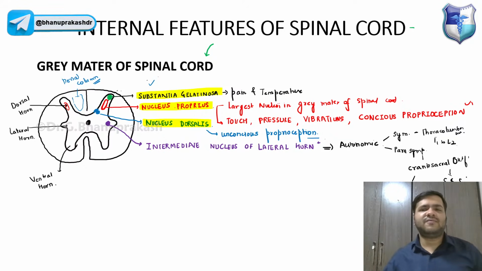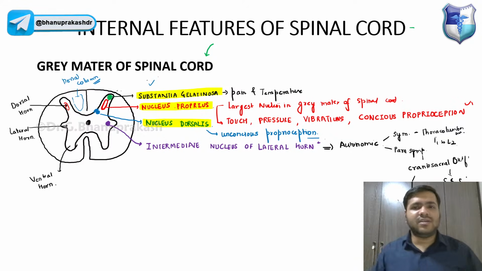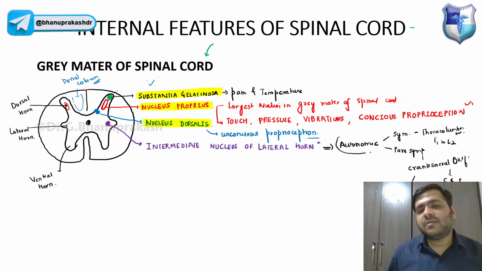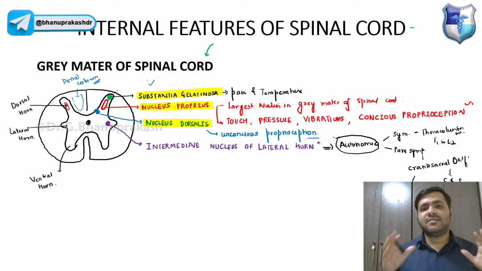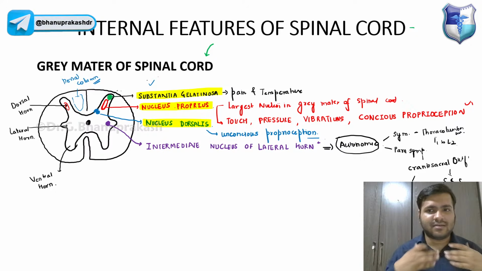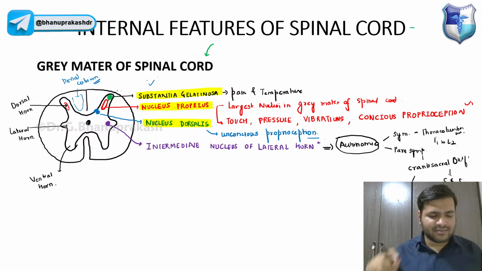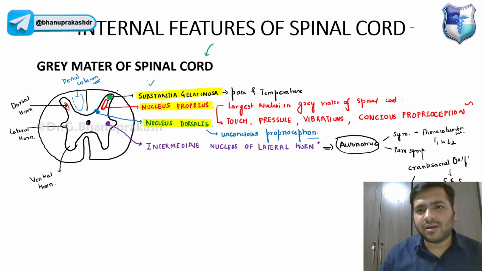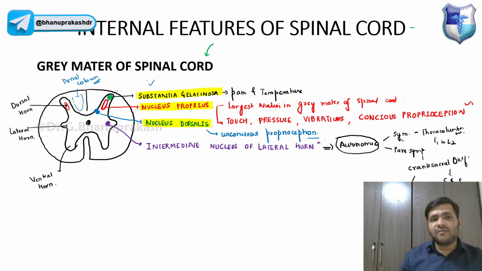Now, what is the purpose of telling this? This intermediate nucleus is regulating this autonomic part. If you take the transverse section at the level of the thoracic vertebra, you are taking out the spinal cord. What is happening, guys? You can see we have the sympathetic regulation over here. So obviously, the lateral horn will be present over here.